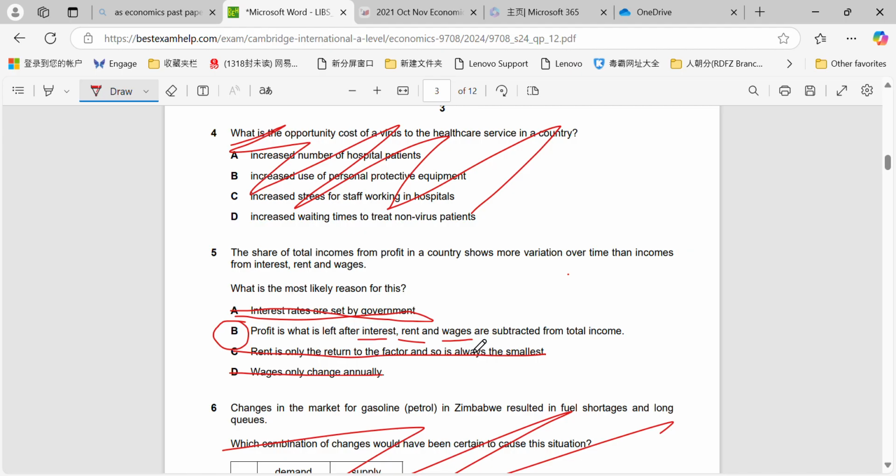They're going to pay interest at a set rate over a period of 12 months. But the business's profit will depend on the demand, their revenue they're taking in, their costs at that particular time, and all of that stuff is a lot more variable than what they will actually be receiving from interest, rent and wages that are more likely to be set and fixed over a period of time.